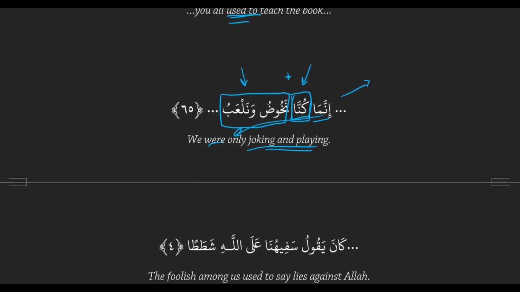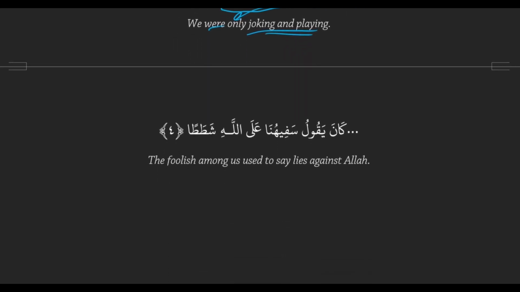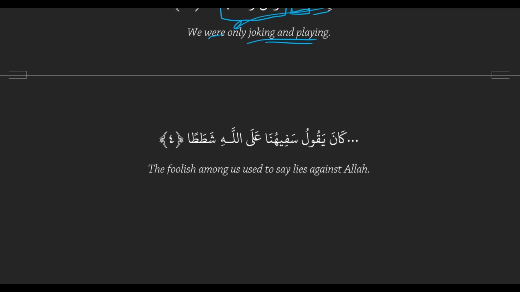Okay. Let's look at one more example. كان يقول سفيهنا على الله شططا. So if we were to ignore the kana, what do we have? يقول is a present tense action. And safihu is connected to na, general, specific. Then ala Allahi is a break, and Allahi and shatatan are not related because specific, general, break. If you were to sort, safihuna would be doer because of the u label on the ha, and shatatan would be receiver because of the n.